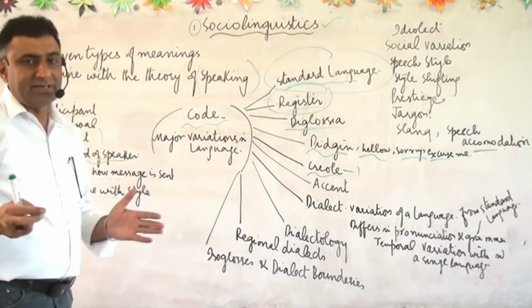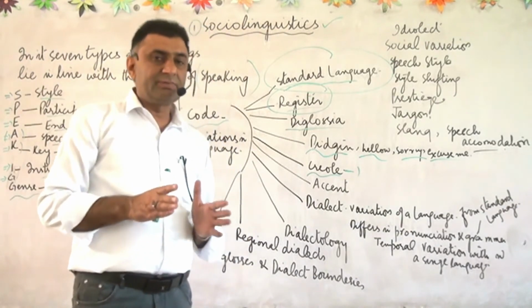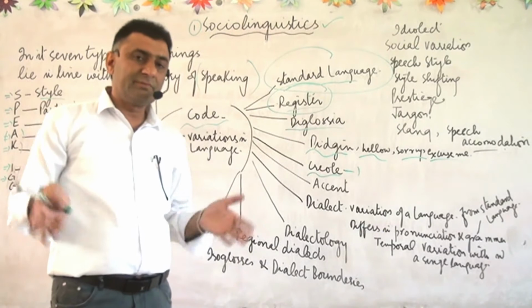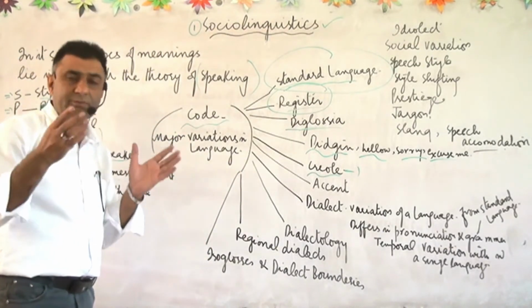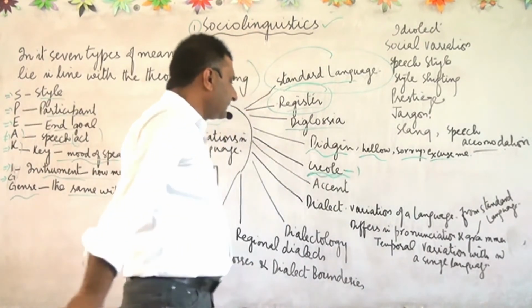Suppose there is a Pidgin language, and the Pidgin language develops so much that it becomes the main language, which is called lingua franca. When it becomes the main language or lingua franca and a large number of people start using it, this is called Creole. And then there is accent.